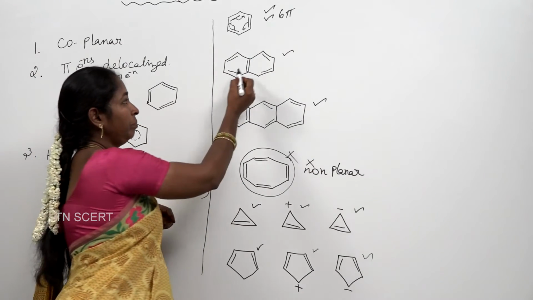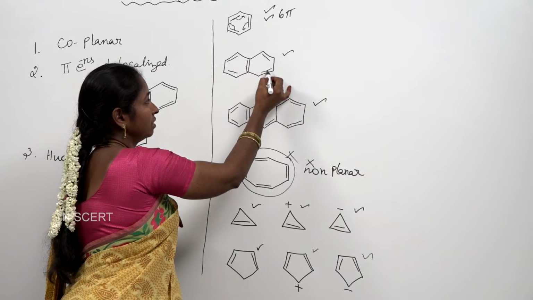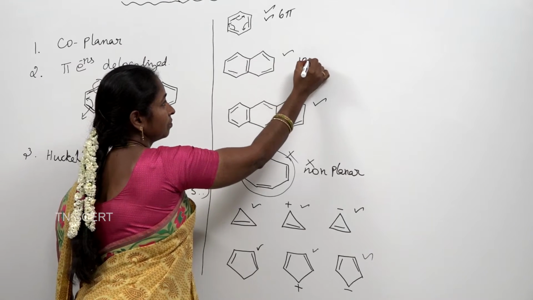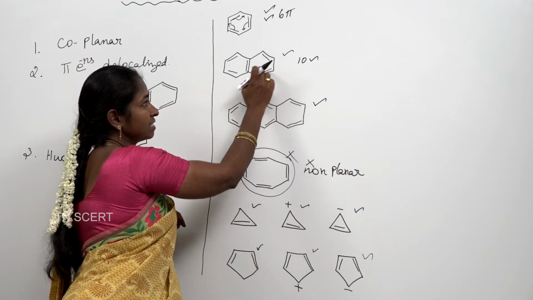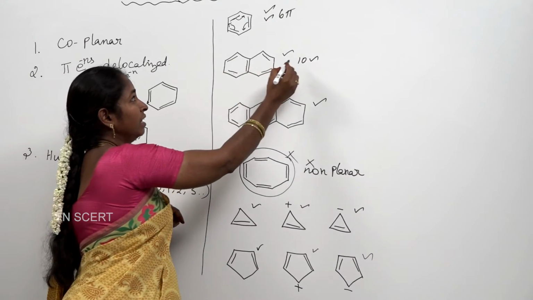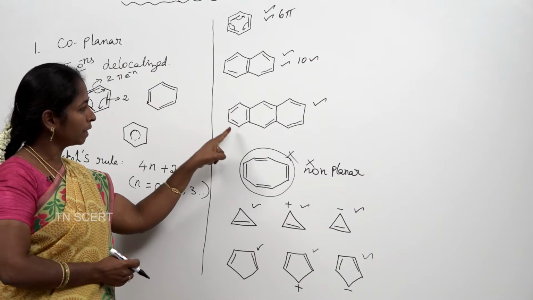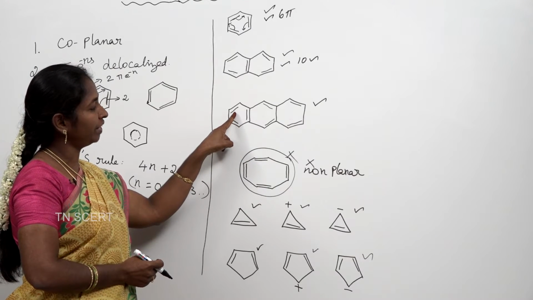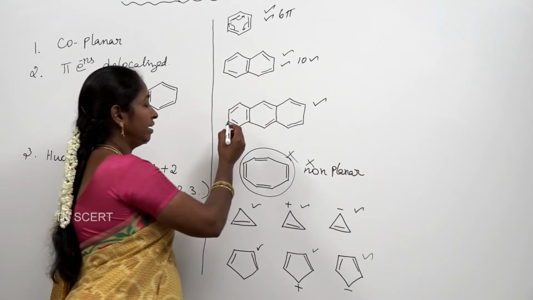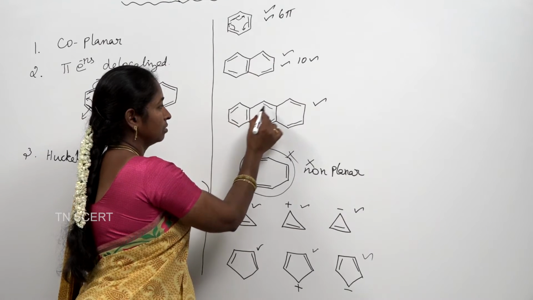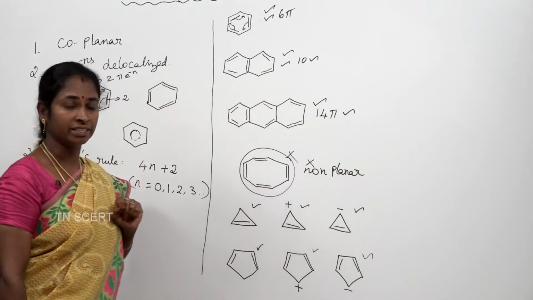What about this? How many pi electrons? 2, 4, 6, 8, 10. So, 10 pi electrons which are all completely delocalized. It contains alternate single and double bonds, so you can say its pi electrons are completely delocalized. Come to this anthracene. Here also you can find alternate single and double bonds. It contains 14 pi electrons which are completely delocalized.